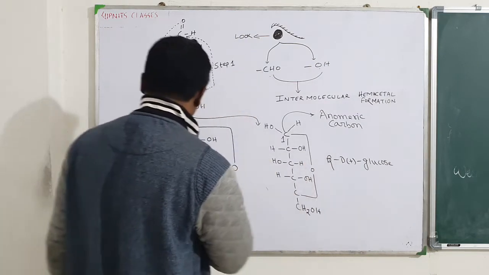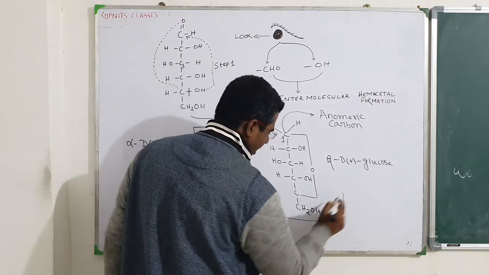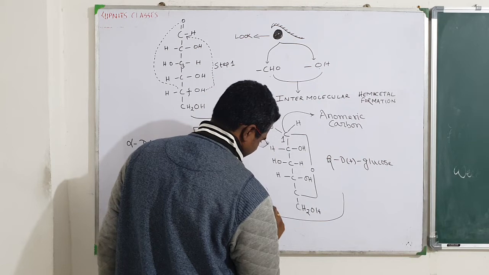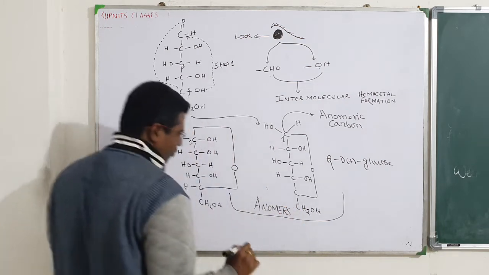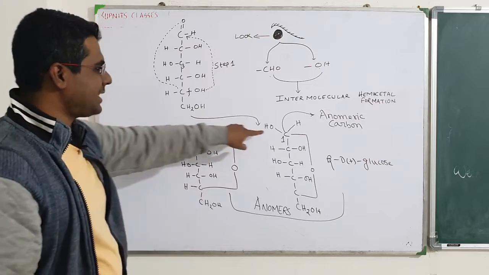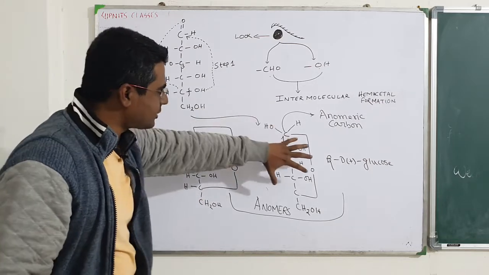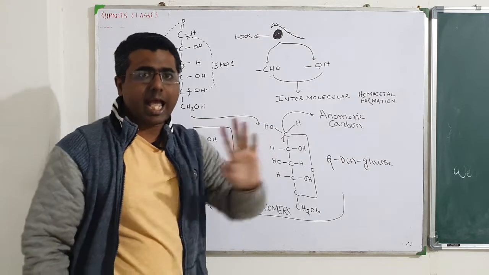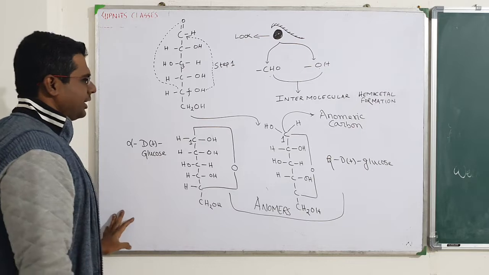So this alpha and beta, these two are called anomers. Number 1 carbon is the anomeric carbon, and these two isomers are called anomers. Done?